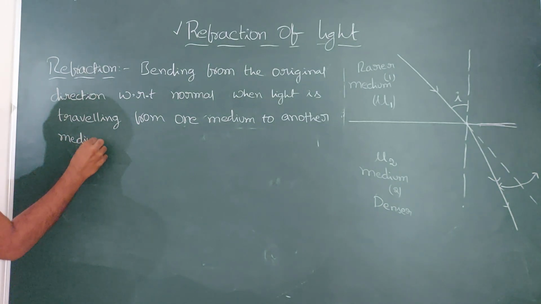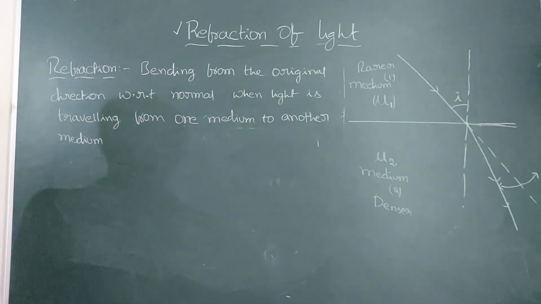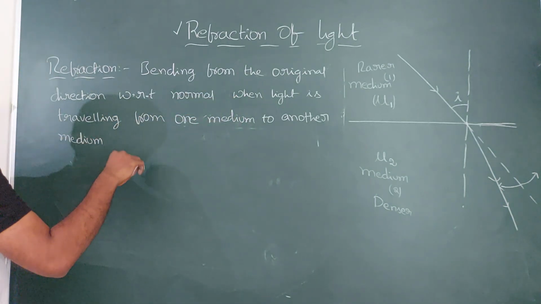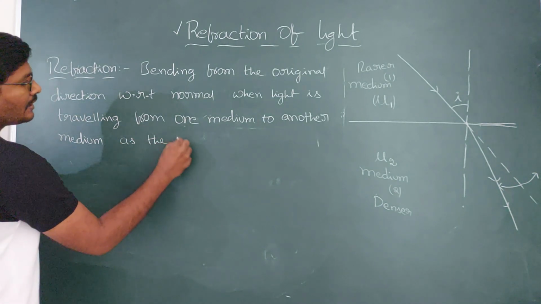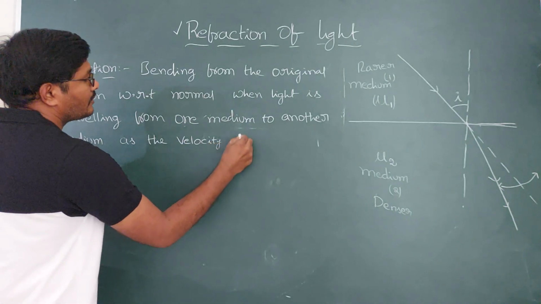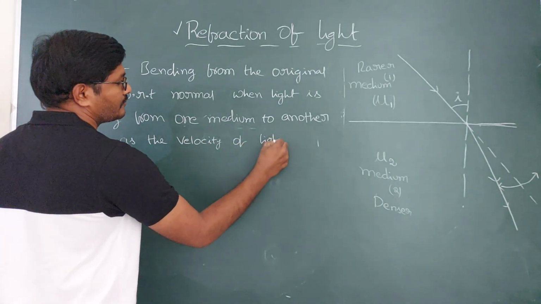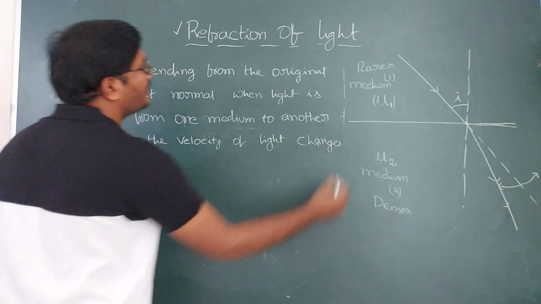That's why it is changing its direction. So when light is traveling from one medium to another medium, as the velocity of light changes, that is said to be refraction.